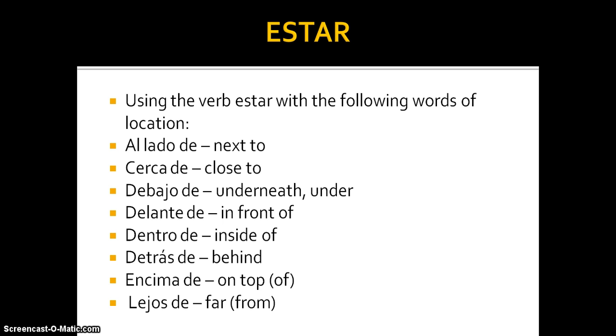or preposiciones. Okay, so once again, al lado de is next to. Cerca de is close to. Debajo de is underneath or under. Delante de is in front of. Dentro de is inside of. Detrás de is behind. Encima de is on top of. And lejos de is far from.